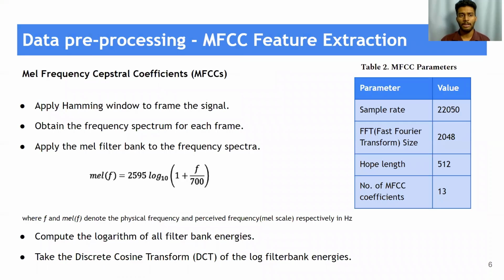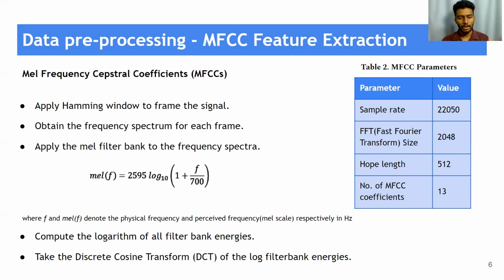Then our next step, data preprocessing. We got our raw data set. Now we have to extract the MFCC features from these raw data sets. For this, as a first step, we applied a Hamming window to frame each of these signals. After that, from each of these frames, we obtained a frequency spectrum and applied a MEL filter bank to each of these frequency spectra using the equation provided here. According to the equation, the physical frequency is converted into the MEL scale.